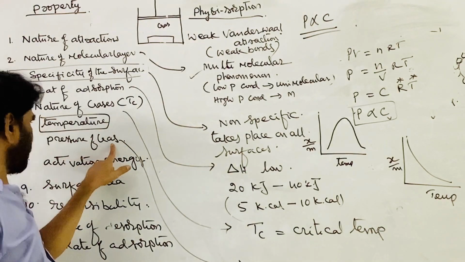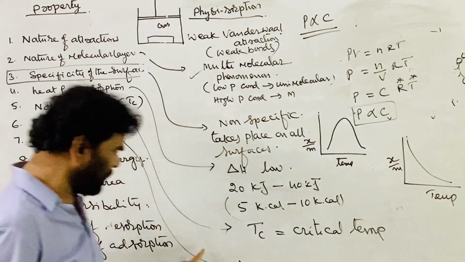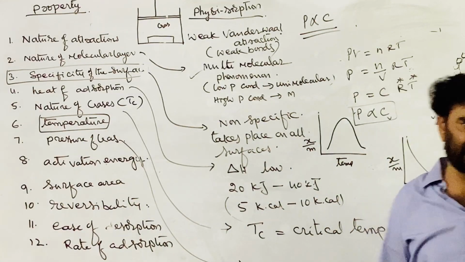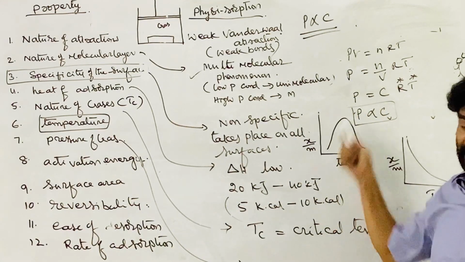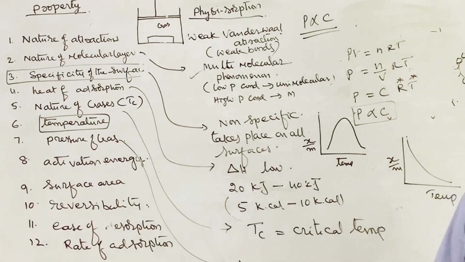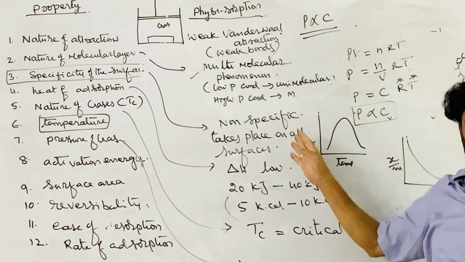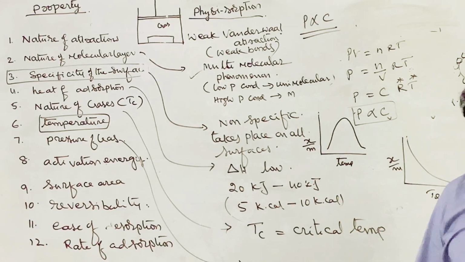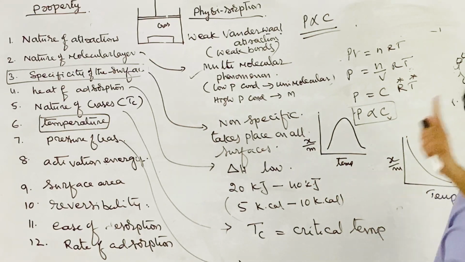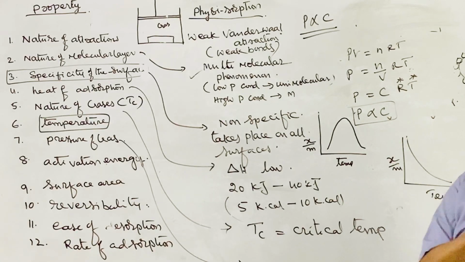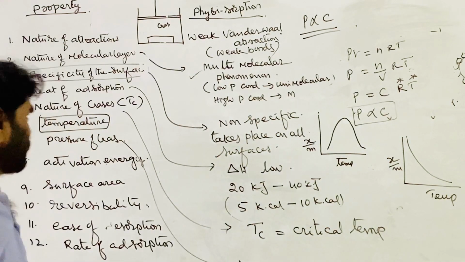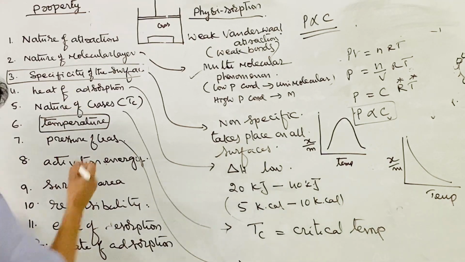That is the effect of the pressure of the gas: chemical adsorption increases and physical adsorption increases. Physisorption increases and chemisorption increases as the pressure increases. But the pressure effect is observed only up to a certain pressure. After that pressure, there will be no change in the extent of adsorption even though you increase the pressure of the gas. This is the pressure effect.